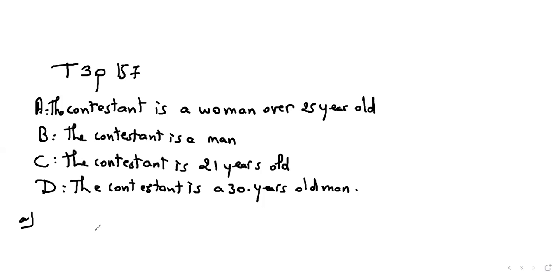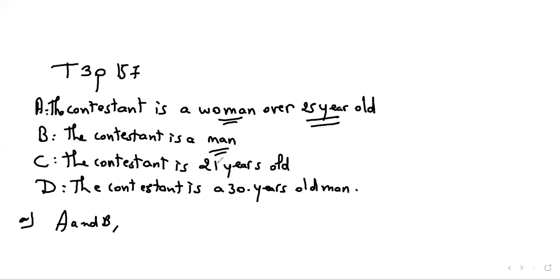Right. Well, the first one, I have a contestant that is a woman and she should be over 25 years old. Okay, so A and B cannot happen at the same time. Why is that? Because A, the contestant is a woman, B, the contestant is a man. So it can't be man and woman at the same time. So A and B are mutually exclusive. Let me write it in a better way. A and B are mutually exclusive. So this is the first pair that I need to consider, A and B.